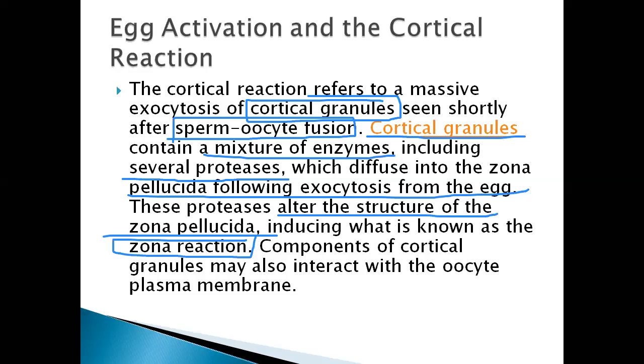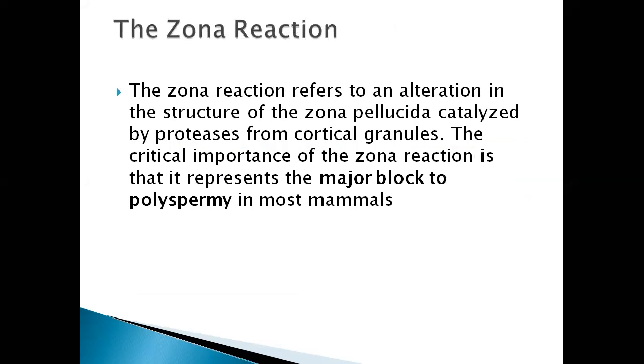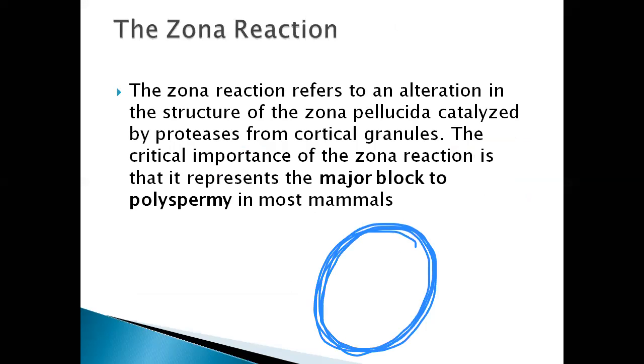Components of the cortical granules may also interact with the oocyte plasma membrane. So what is the zona reaction? The zona reaction refers to an alteration in the structure of the zona pellucida catalyzed by the proteases from the cortical granules.